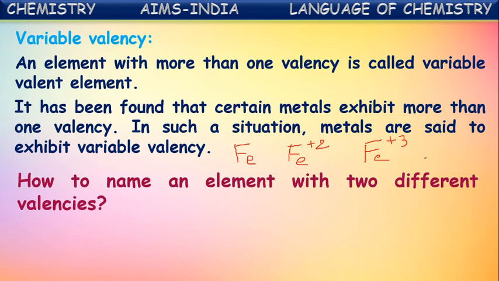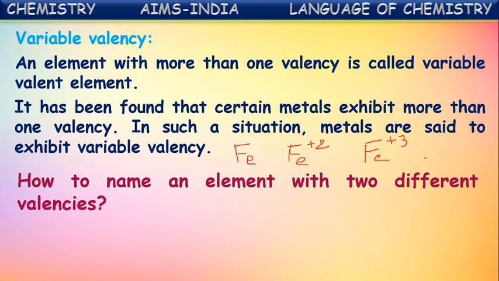In this way, not only iron, some more metals and non-metals exhibit more than one valency. That phenomenon is called variable valency, and those elements exhibiting more than one valency are called variable valent elements.